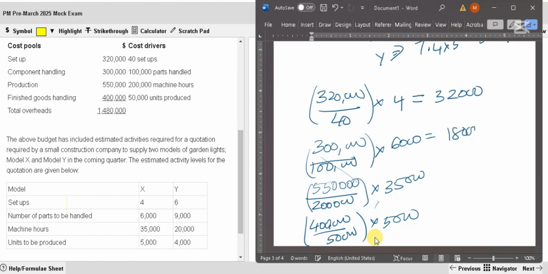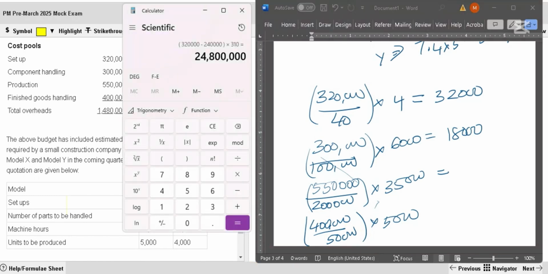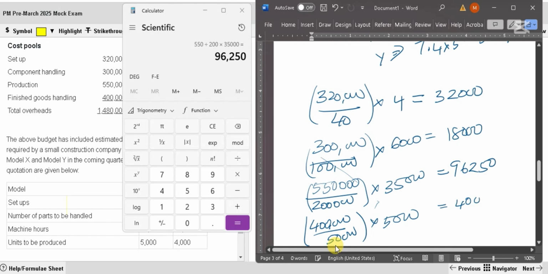You can use the calculator, no problem. This will be better if I use the calculator. 550,000 divided by 200,000 multiplied by 35,000, 96,250. Here it's 40,000. Let's add all of them. 32 and 18, 50, 90, 186,250.